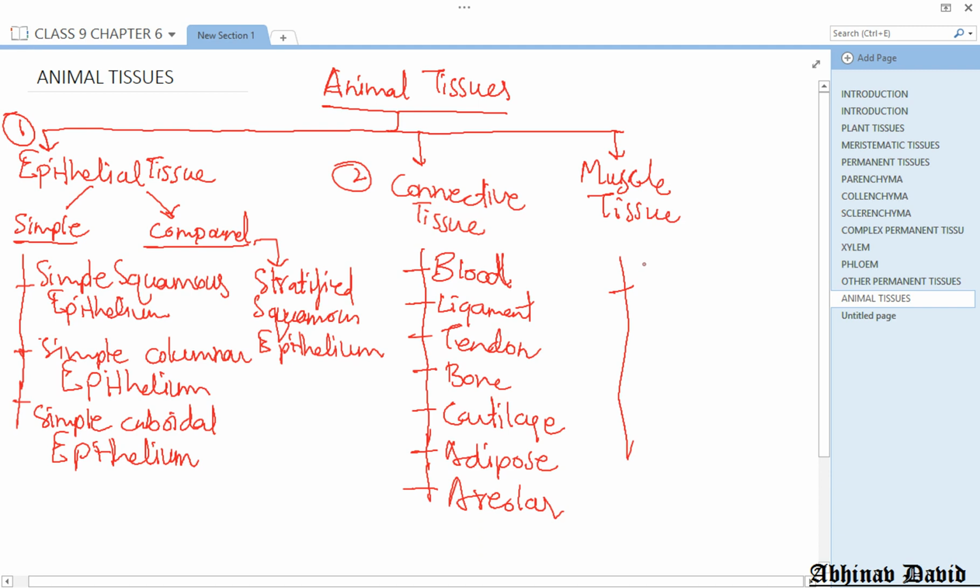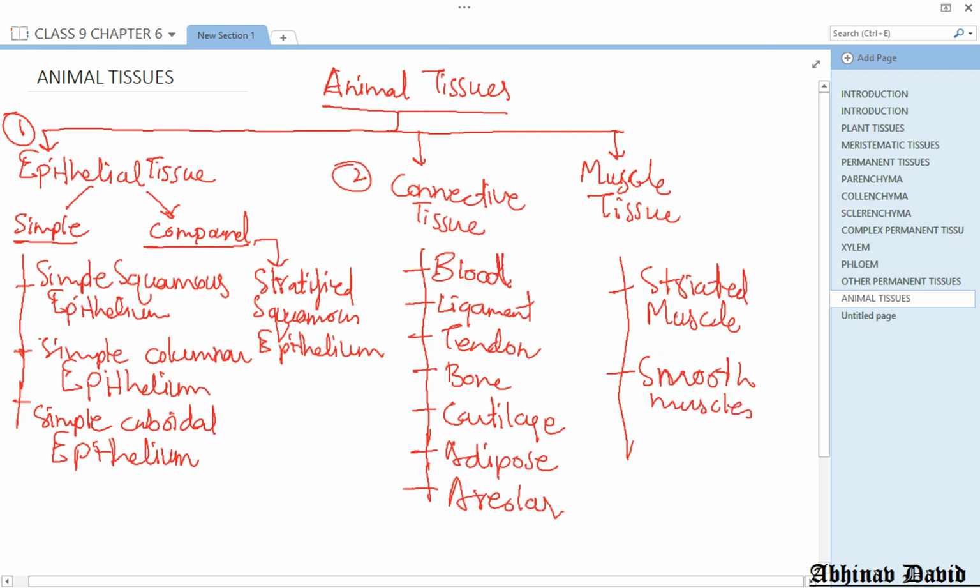The first one is striated muscles, or you can simply write striated. It has got a lot of names. Striated muscles. Okay, and then we have unstriated, or you can simply write smooth muscles. Okay, smooth muscles.